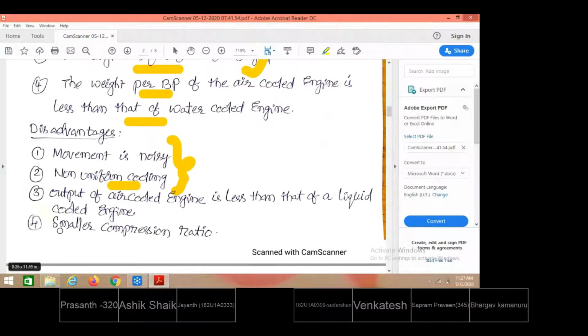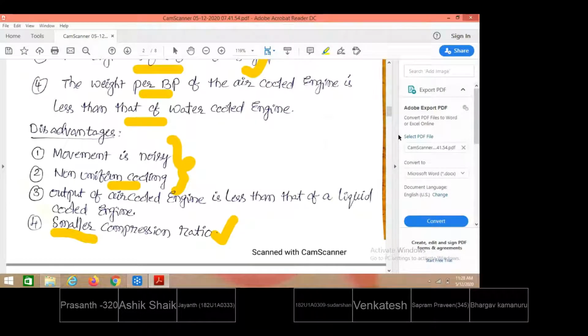One more disadvantage is that air-cooled systems are applicable only for smaller compression ratio engines and cannot be adapted for compression ratios higher than 8. So these are all the advantages and disadvantages of air-cooled systems.